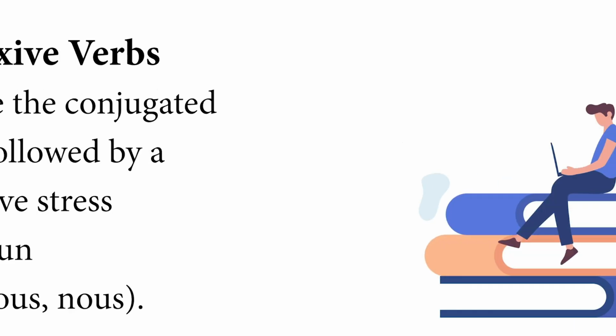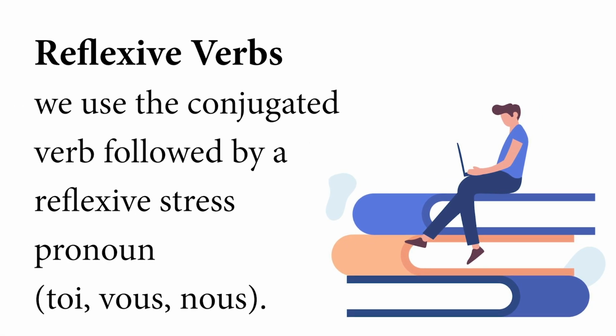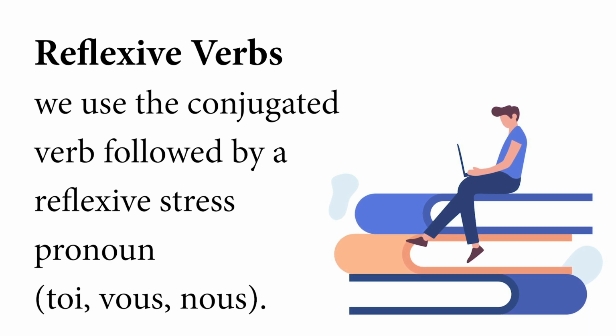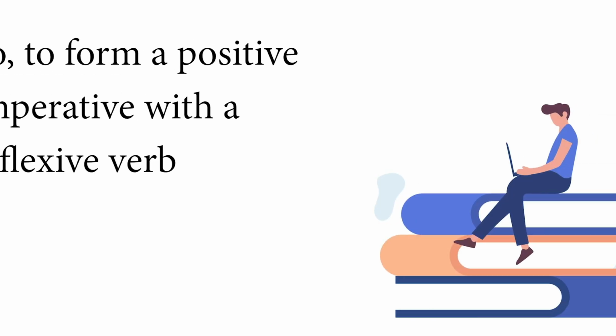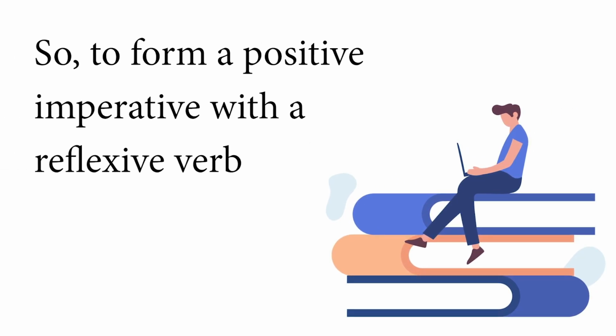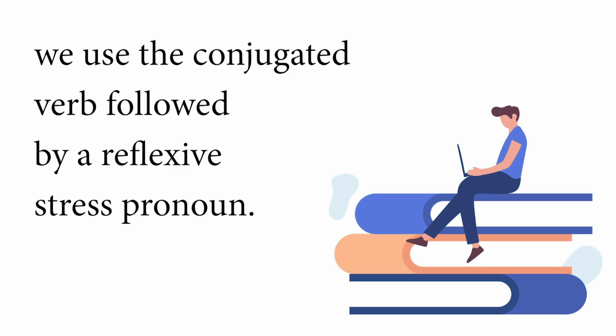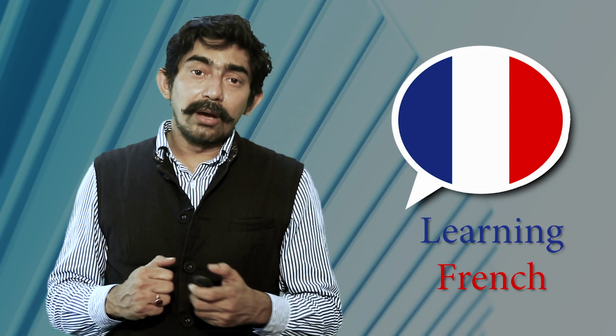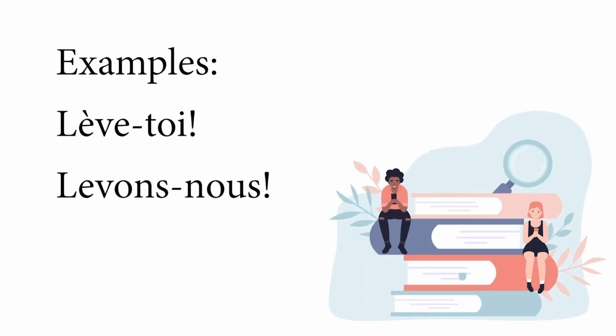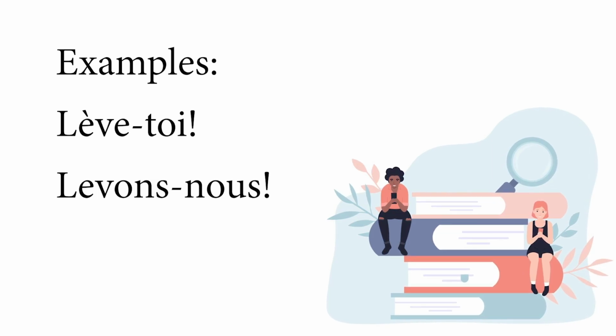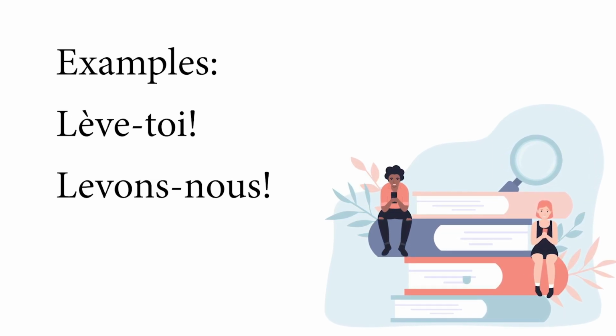So, we use the conjugated verb followed by a reflexive stress pronoun. Reflexive stress pronouns are toi, vous, nous, moi. So, to form a positive imperative with a reflexive verb, we use the conjugated verb followed by a reflexive stress pronoun. Now, we will see some examples. Lève-toi, get up. Lève-nous.